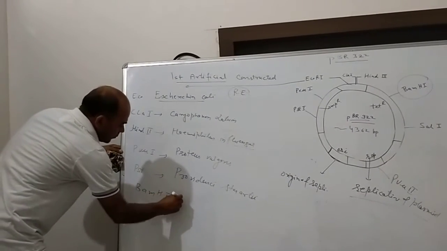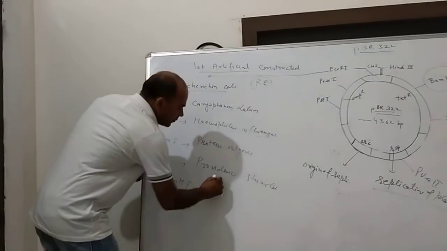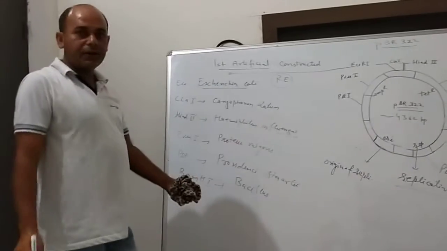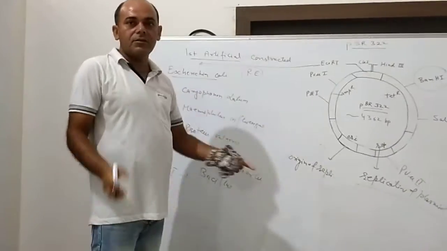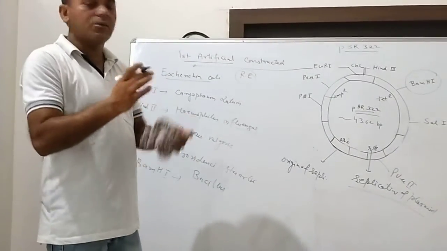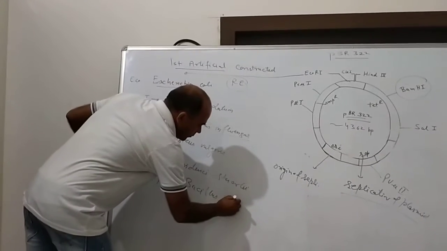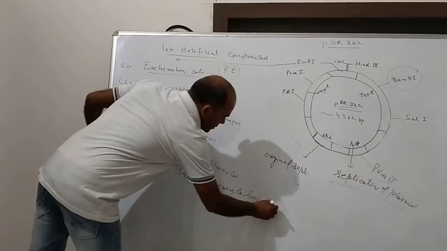BamHI. What is the full form of BAM? The letter B represents Bacillus, one of the bacteria from which this enzyme, a restriction endonuclease, is extracted and isolated. B indicates Bacillus, A indicates amyloliquefaciens.